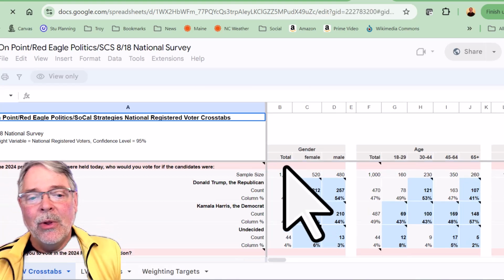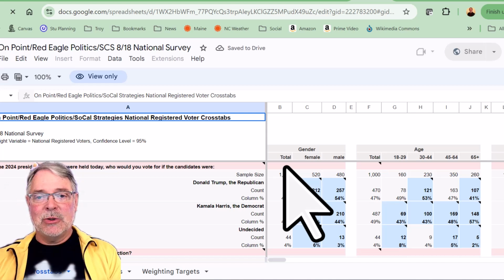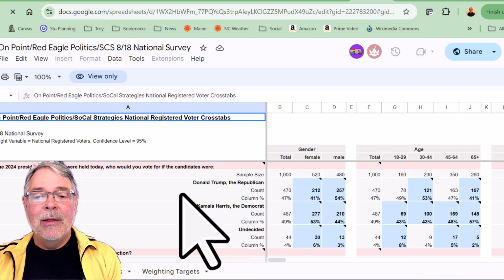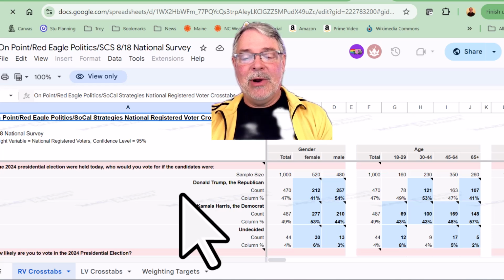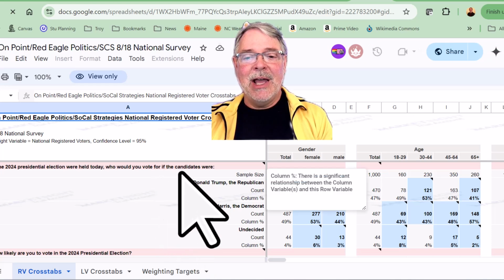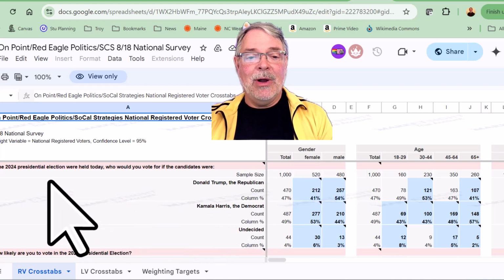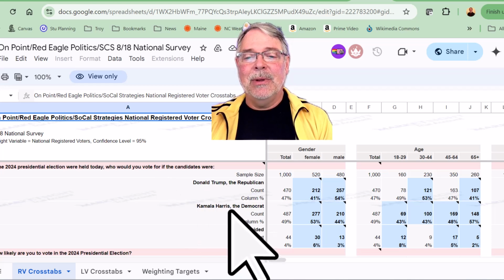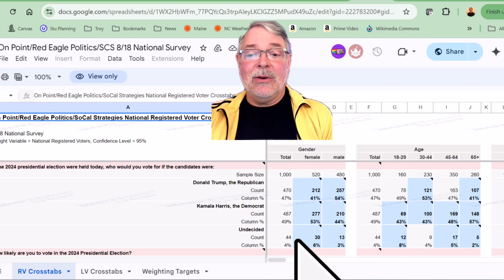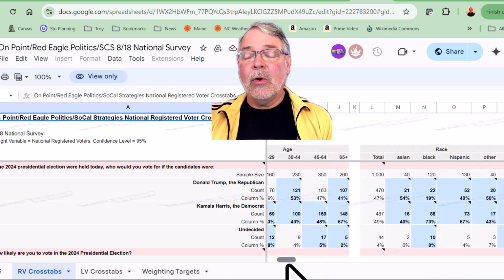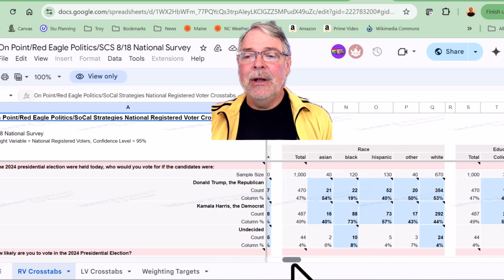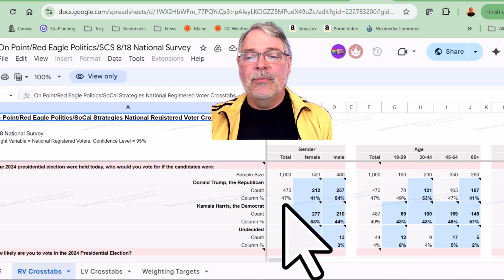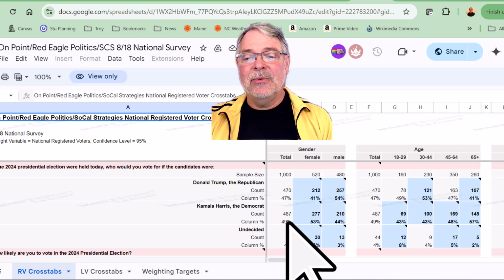Crosstabs are basically a table that shows two variables. So now we're talking about getting to bivariate. In this spreadsheet, they have the questions down here. The top question is: if the 2024 election were held today, who would you vote for if the candidates were Donald Trump and Kamala Harris? That's the question. As we scroll across, here's the total: 47% going to vote for Trump, 49% going to vote for Harris.